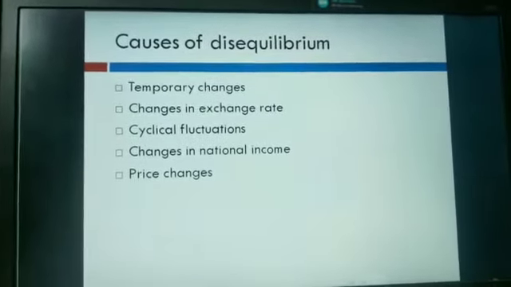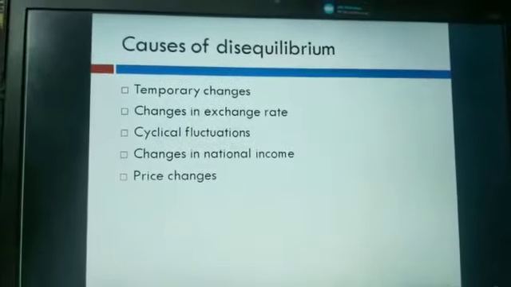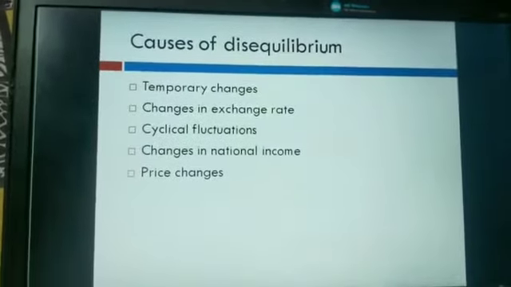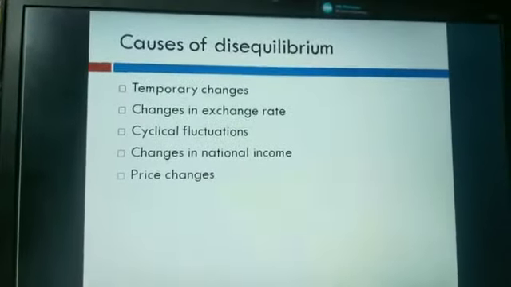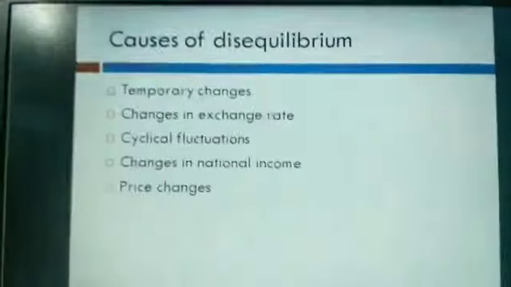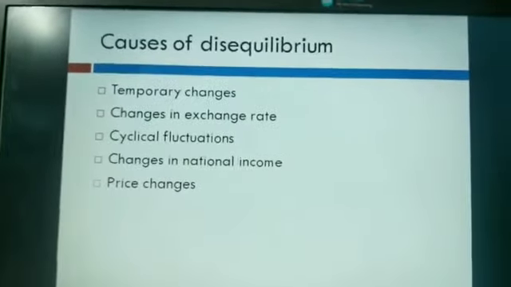And the last point is price changes. Inflation or deflation is another cause of disequilibrium in BOP. If there is inflation in the country, what would happen? The prices of exports increase and exports will fall. So these were the factors that create disequilibrium in BOP.